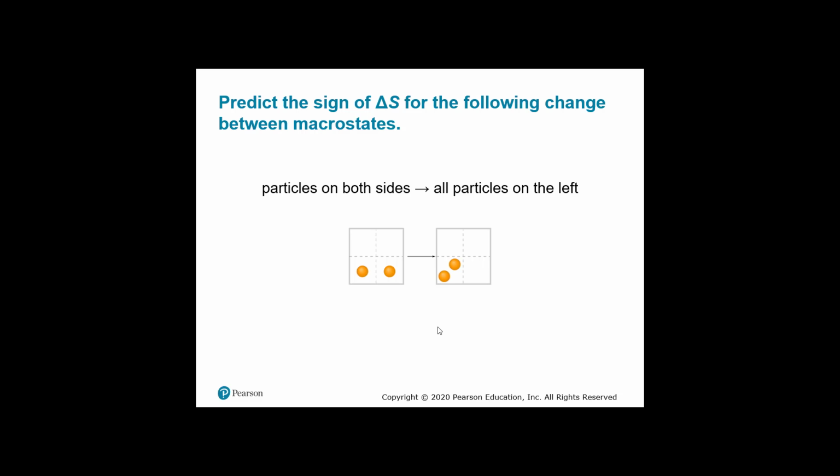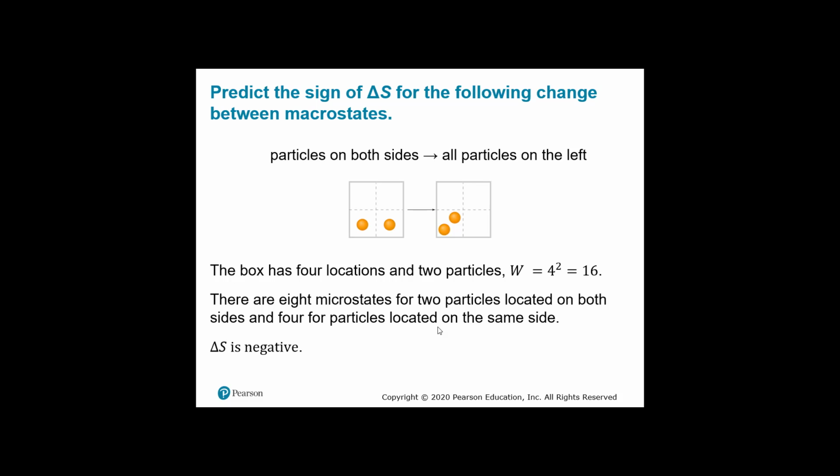So this would be a decrease in entropy because it's become more concentrated, and entropy is the complete opposite of that. So it's negative. But then you might also want to know how many macro states. We have 4 different locations it can go, and 2 particles. So there are actually 16 possible probabilities of what could occur here.